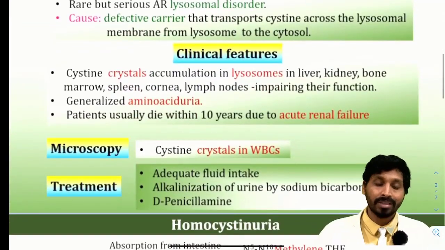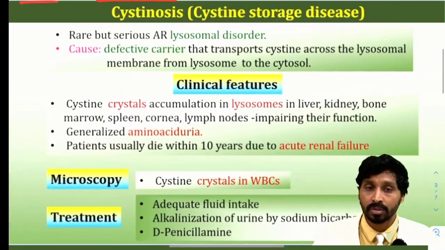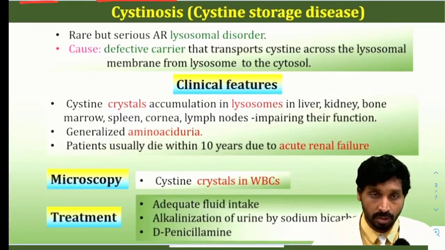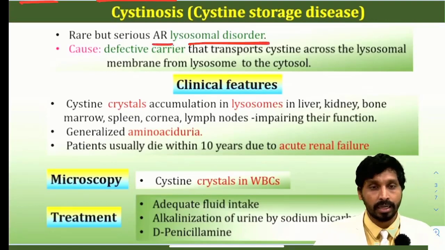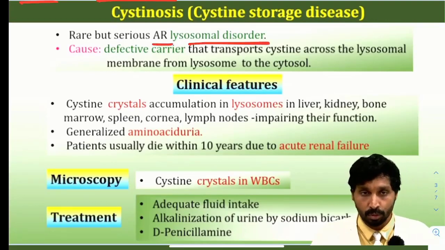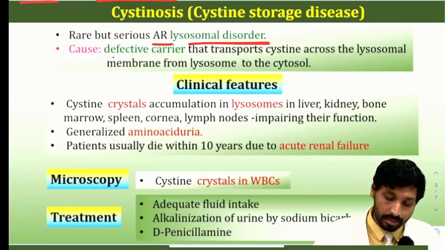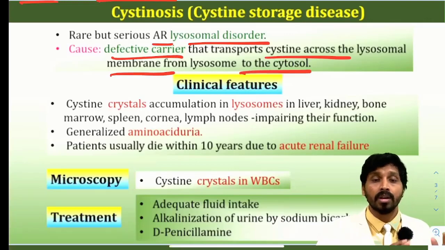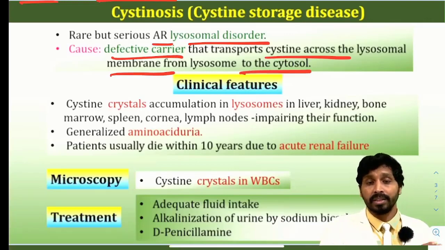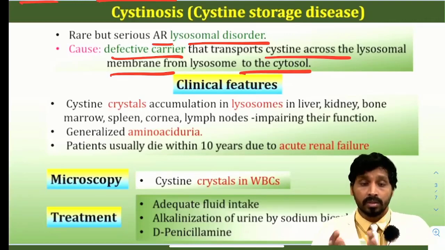Now the second one, cystinosis. What do you mean by cystinosis? It is a cystine storage disorder, a rare autosomal recessive lysosomal disorder. The cause is a defective carrier that transports cystine across the lysosomal membrane. Here there is a defect in the transport system which carries cystine from the lysosome to the cytosol.